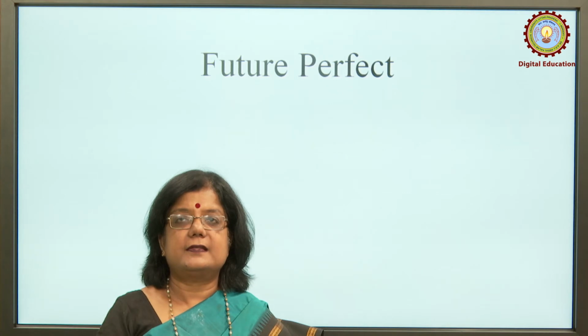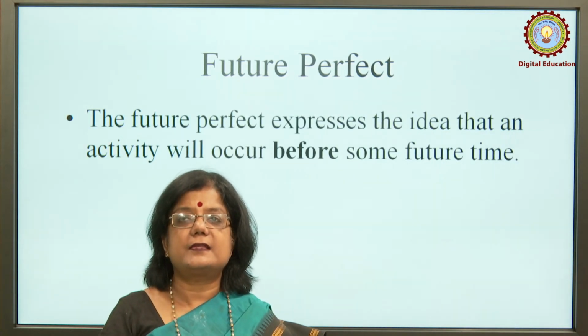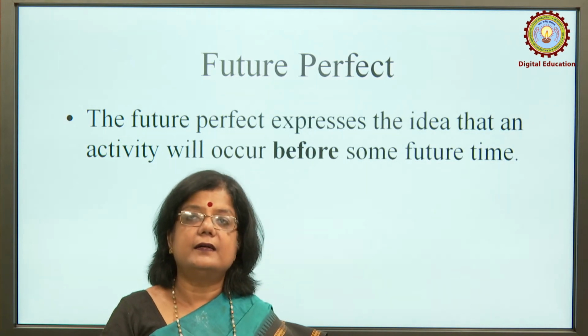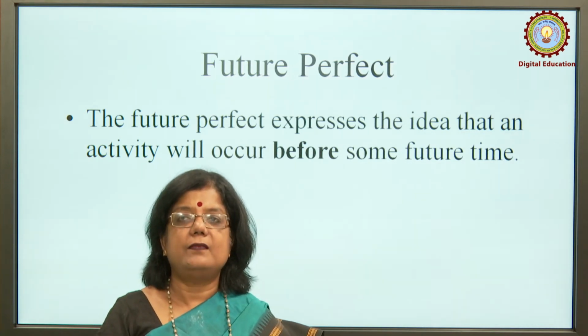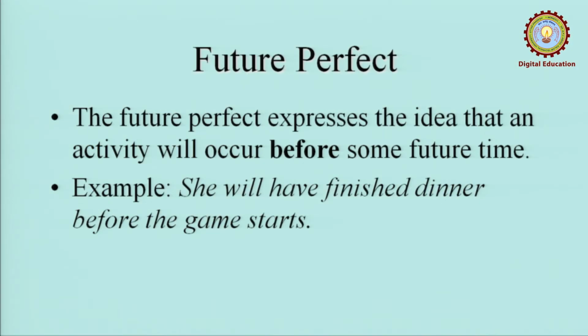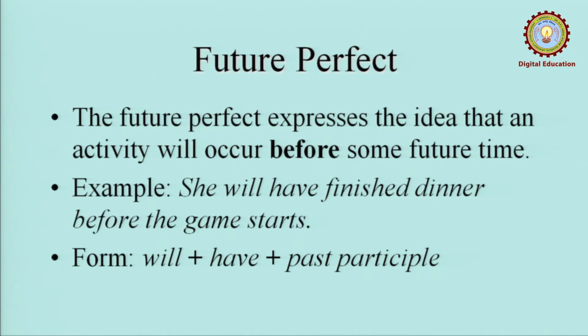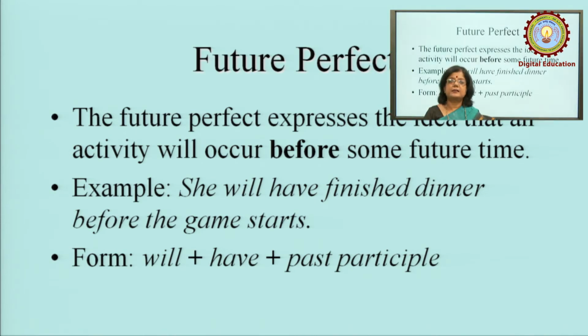Future perfect tense. The future perfect tense expresses the idea that an activity will occur before some time in future. Example, we can state she will have finished dinner before the game starts. Form will be will plus have plus past participle.